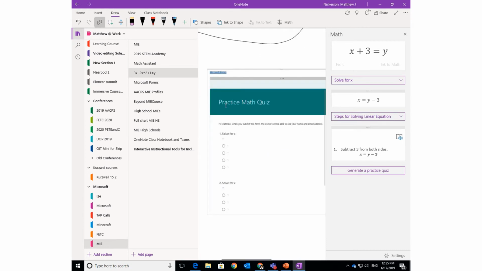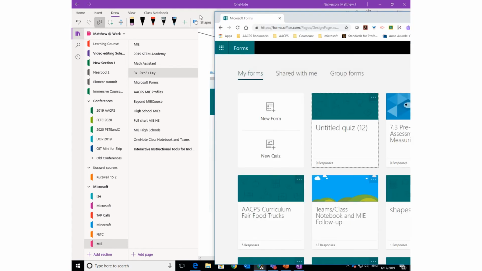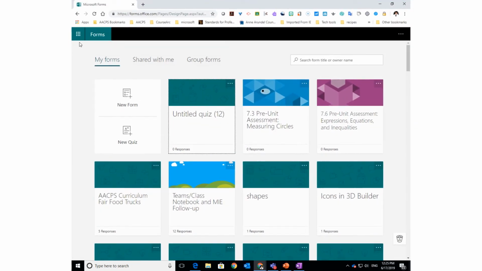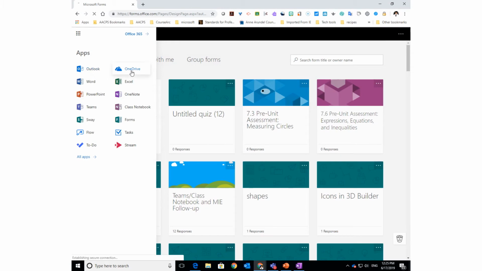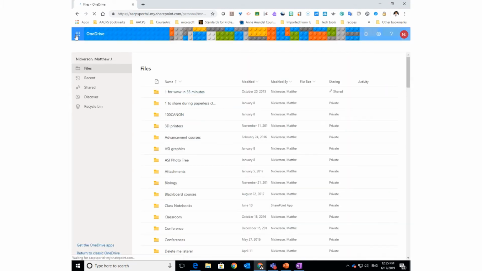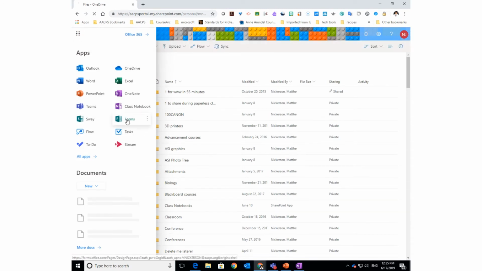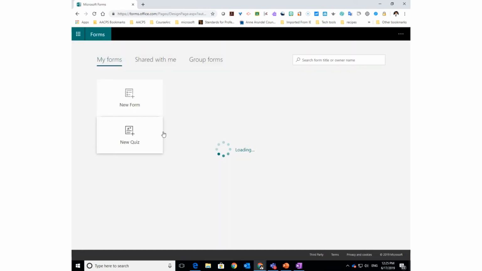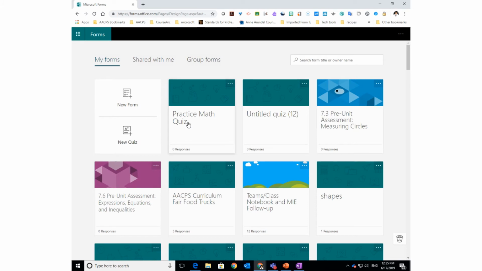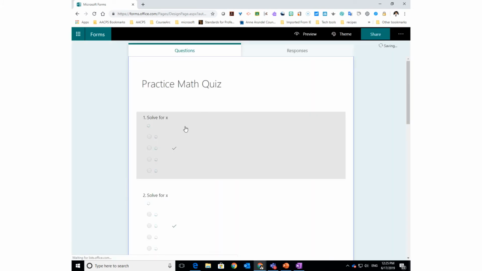And the first time I did this, it didn't load, so I ended up having to go to Microsoft Forms. You get there by going to OneDrive and then clicking in the app launcher, the little waffle on the top left corner, and choosing Forms. And there's my new quiz, so I can click on it and see the content.